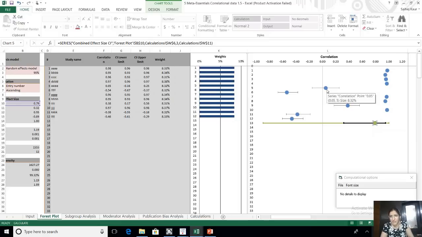Even if you go to each study, suppose I go to my study number 1, it says correlation was 0.98. Here if I go, it says it was 0.05. It's actually showing the size was 8.32%, so that is the weightage. Similarly over here.